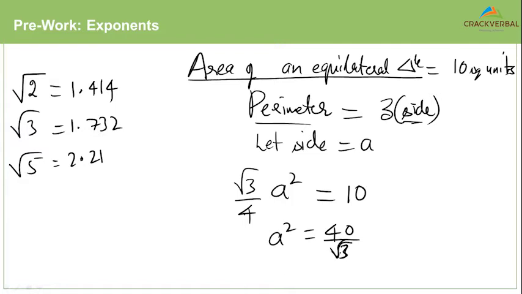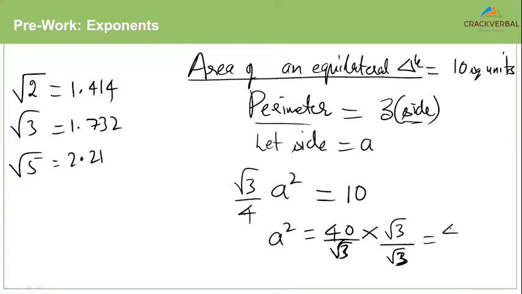Now, what do I do here? One thing that we can do is multiply and divide by root 3 so that we will make the denominator a rational number. But when we are multiplying and dividing by root 3, we are not changing the value, right?